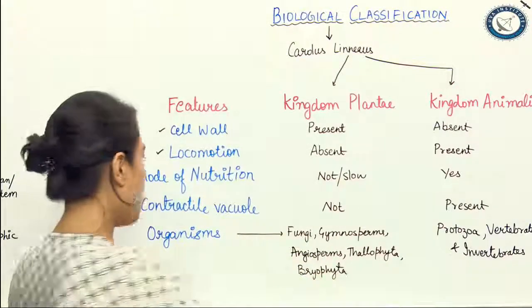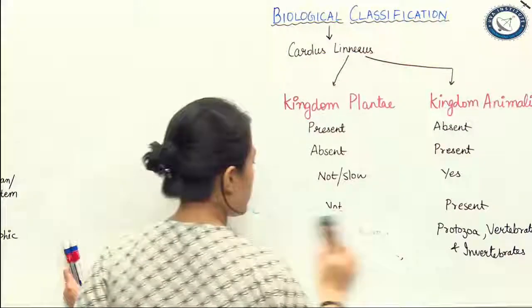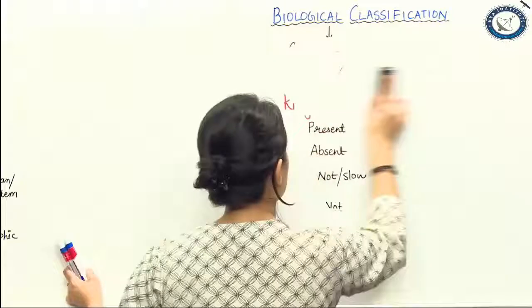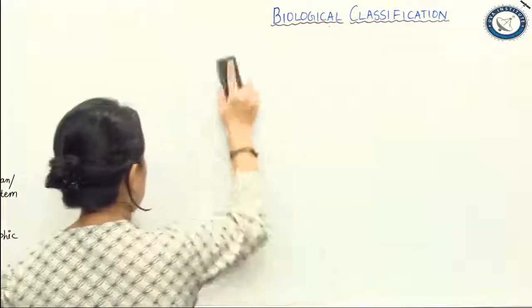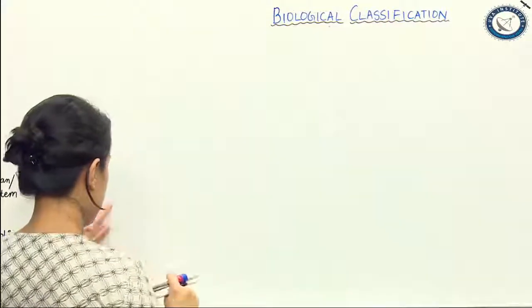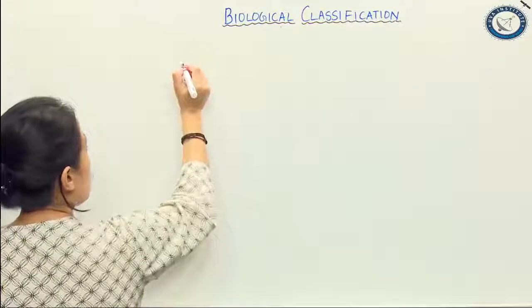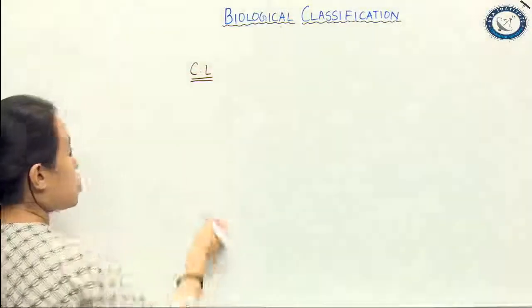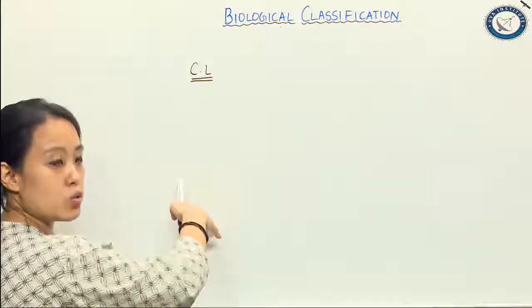Okay, so now let's move ahead. As we are talking about two kingdom classification, we need to know a few more things which are very important when it comes to your competitive examinations. The very first thing: the two kingdom classification given by Carolus Linnaeus was not able to include certain things.